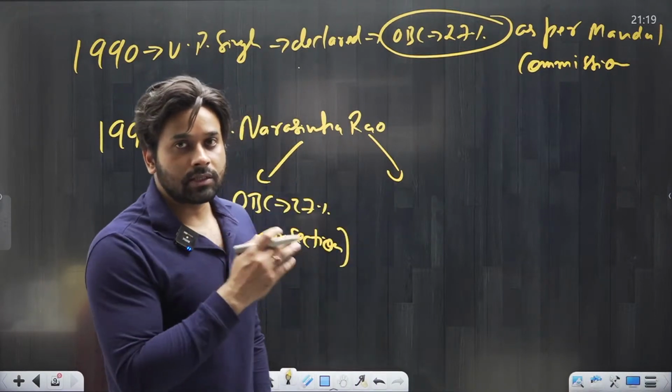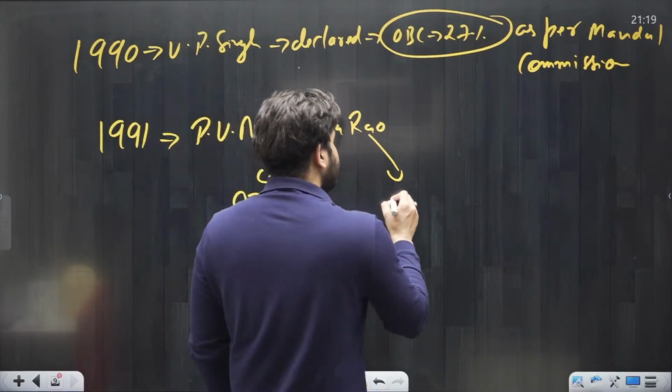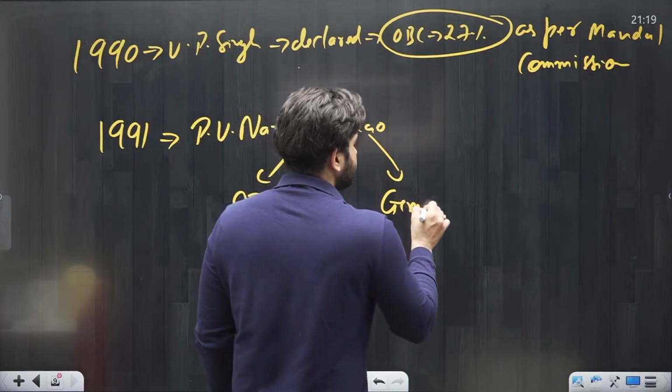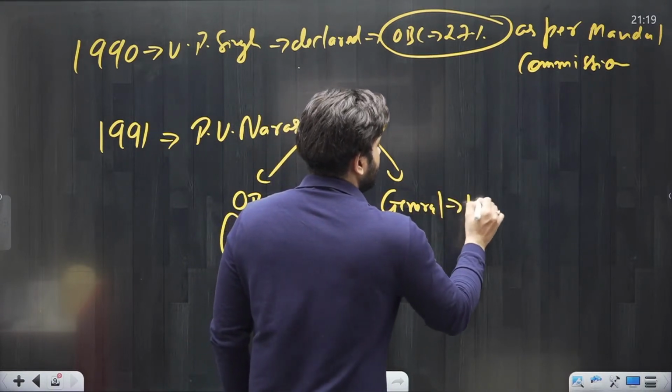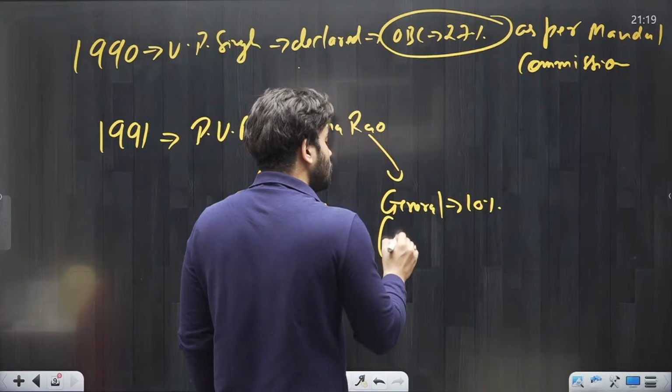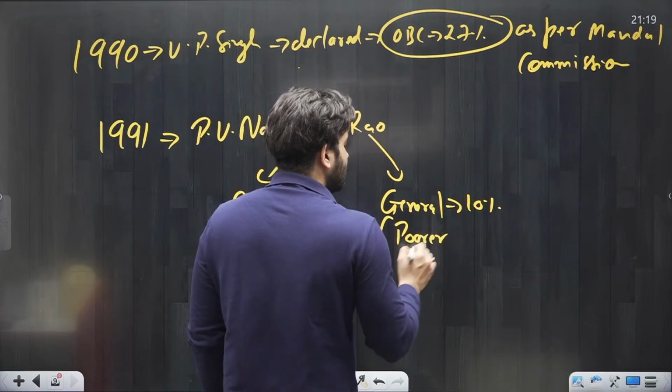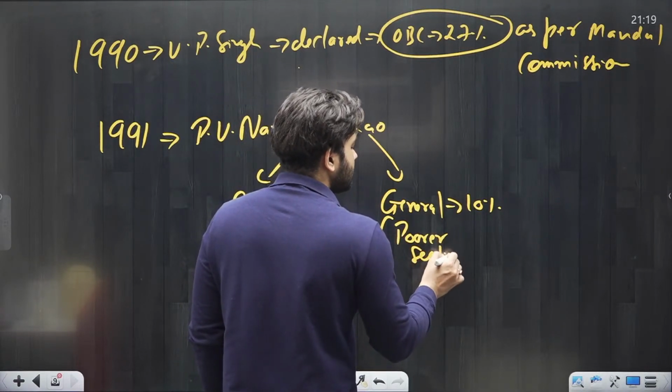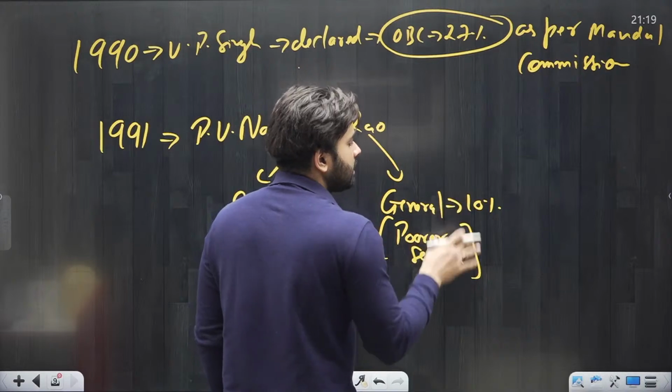So it was the Narasimha Rao government which decided to give 10% reservation to the general category, but only to those who are poorer.